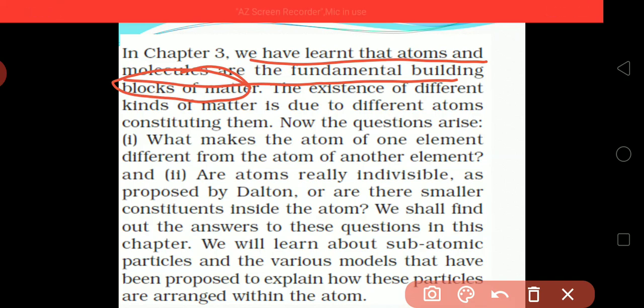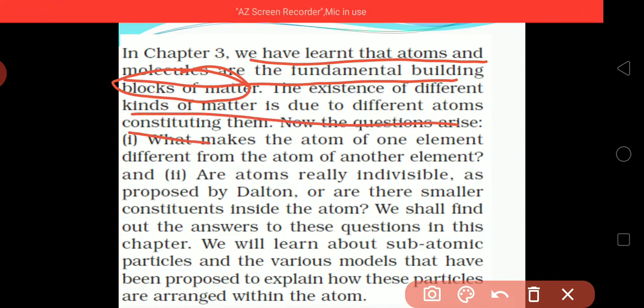Now in this chapter we will study the structure of different atoms and how they are formed. The existence of different kinds of matter is due to the different atoms consisting them. Because of them, they have different types of existence in nature.